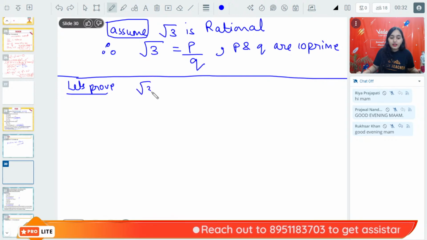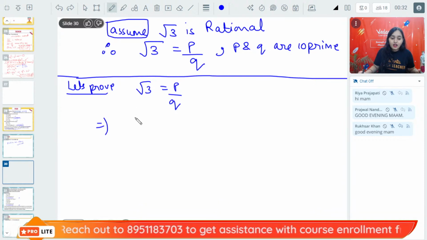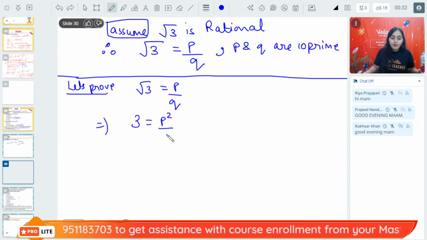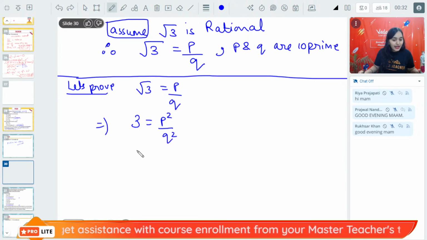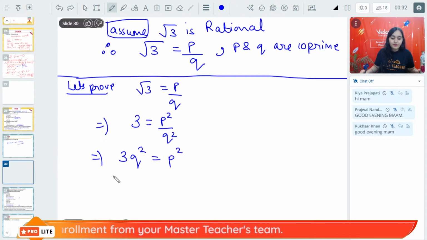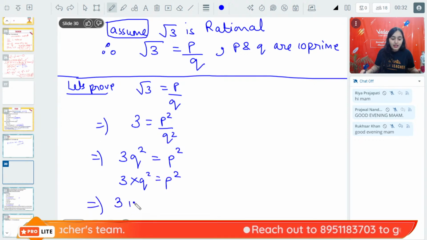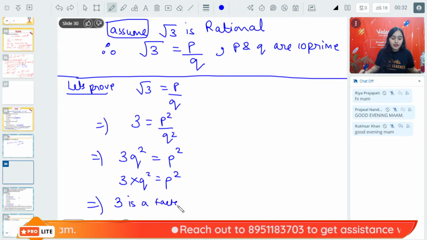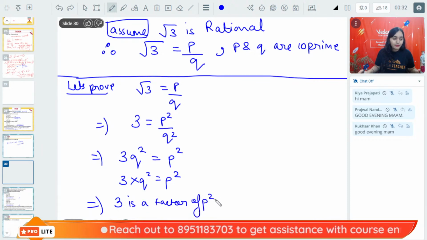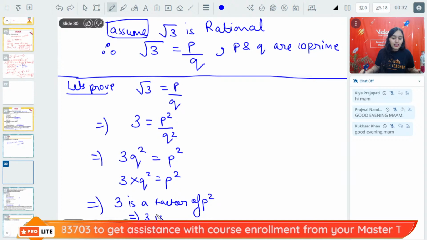Now let's prove our answer. Okay. Root 3 is equal to P upon Q. This implies that 3 will be equal to P square upon Q square, squaring on both the sides. This implies that 3 into Q square is equal to P square. This implies that 3 is a factor of P square. This implies that 3 is a factor of P.